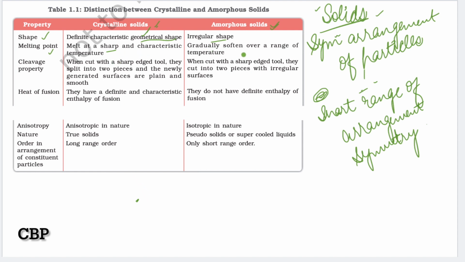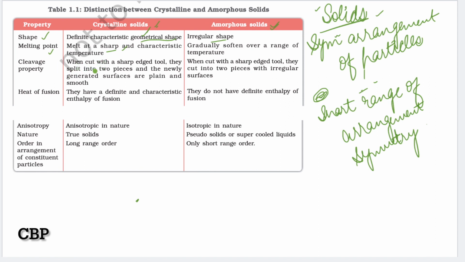But in case of amorphous solids they gradually soften over a range of temperature, while in crystalline solids a sharp temperature is there.